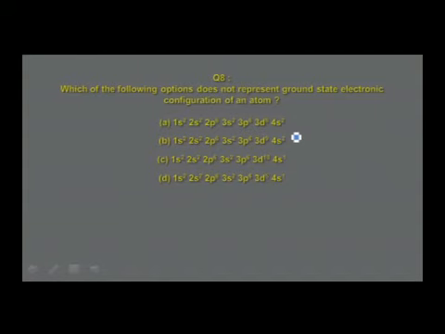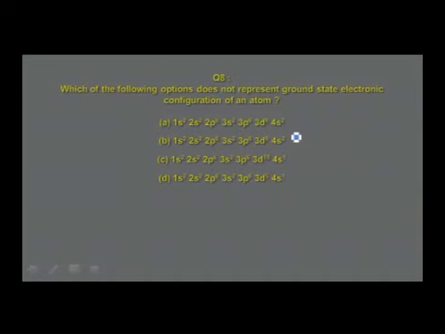The next one. Which of the following options does not represent the ground state electronic configuration of an atom? Option A, 1s2, 2s2, 2p6, 3s2, 3p6, 3d8, 4s2. It refers to which element? You understand?